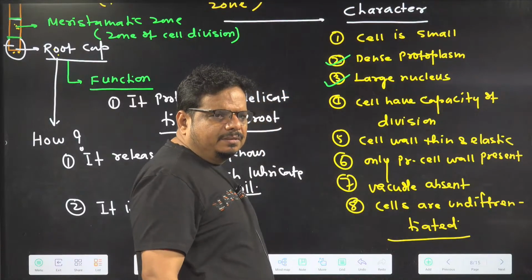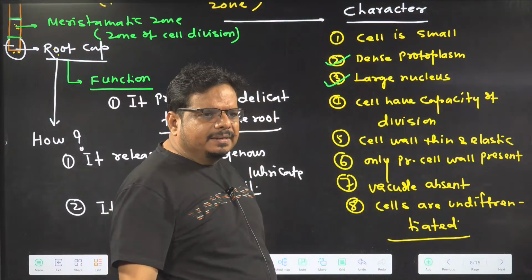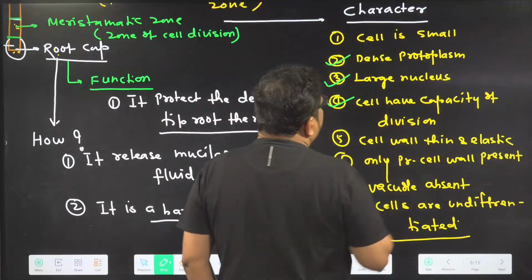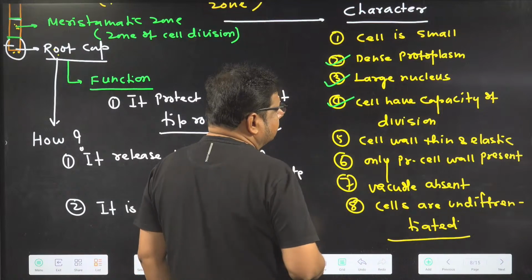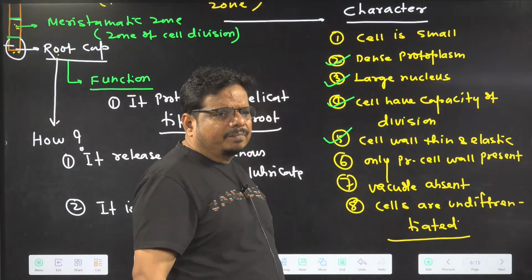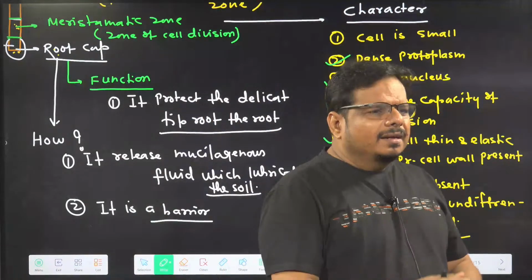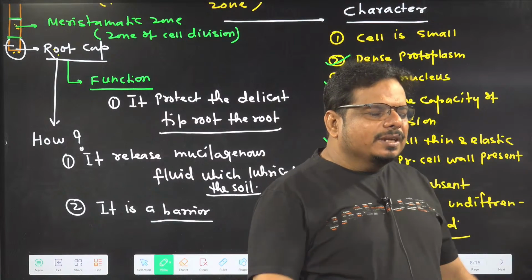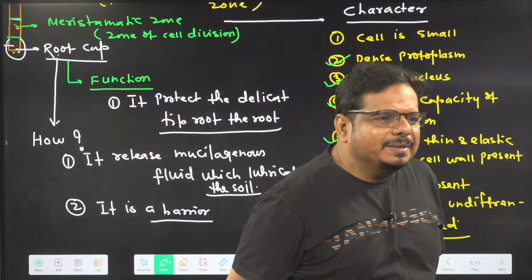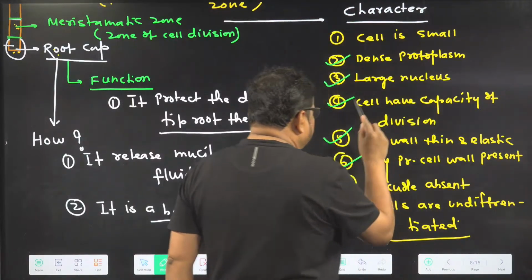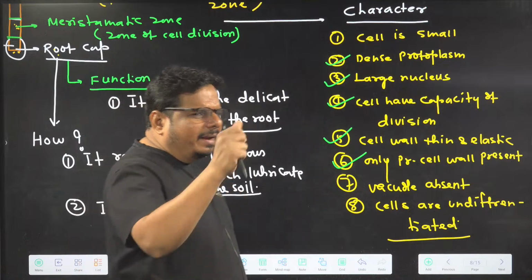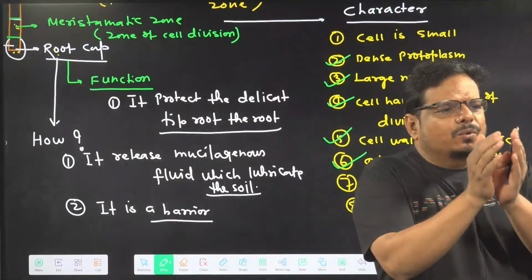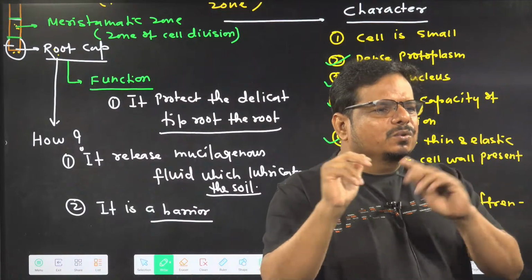Large nucleus is present because cells are doing a lot of metabolic activity in the process of division. Cells have the capacity to divide because meristematic cells are there. Cell wall is thin and elastic. If the cell wall becomes thick, how will it grow in the elongation zone? Size will not grow. So thin and elastic cell wall is only the primary cell wall. And in dividing cells, vacuoles are absent. Vacuole forms when the cell is growing in size. Vacuolization occurs in the zone of elongation.